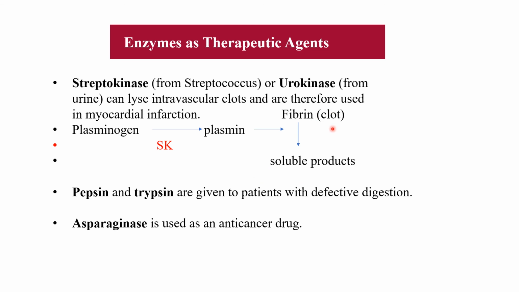That means the clot is dissolved, and therefore streptokinase and urokinase are used in myocardial infarction to dissolve the clots. Then pepsin and trypsin are given to patients with defective digestion, so they are used as digestive drugs. Pepsin and trypsin are given to patients in whom digestion is not proper. Then asparaginase is used as an anti-cancer drug.